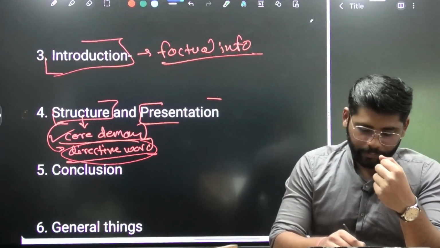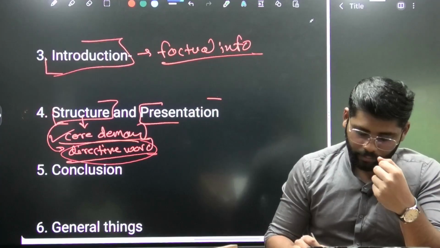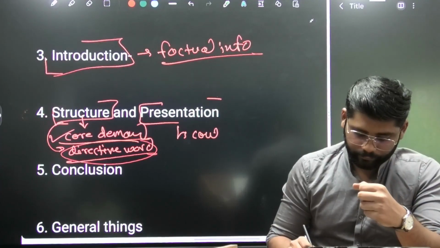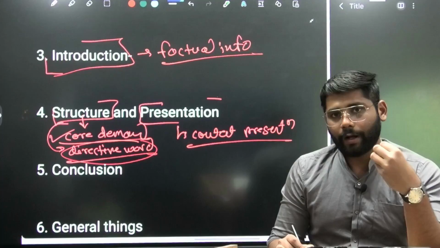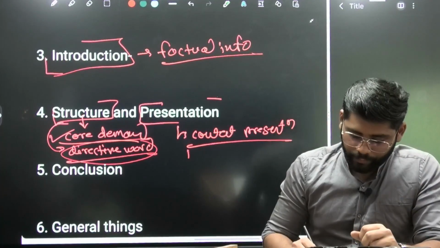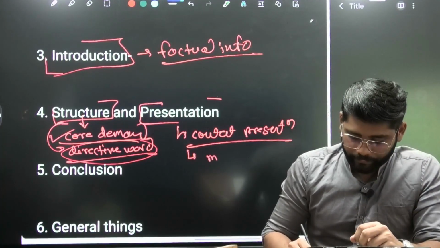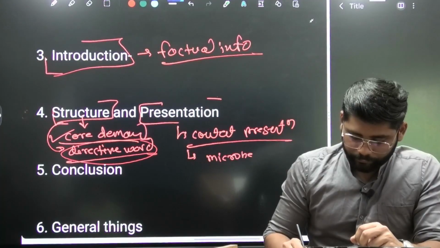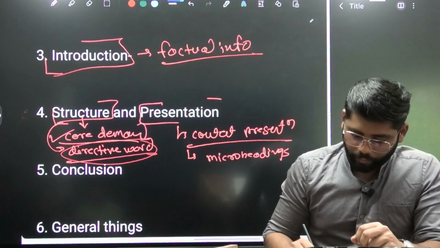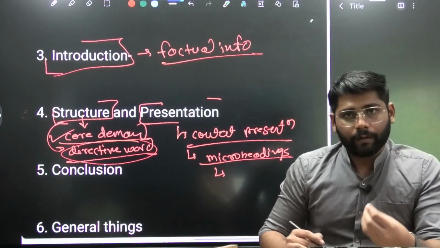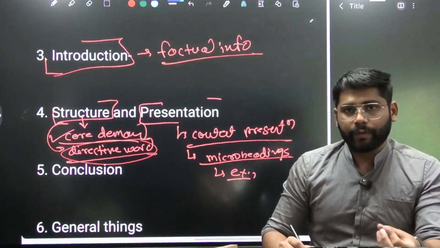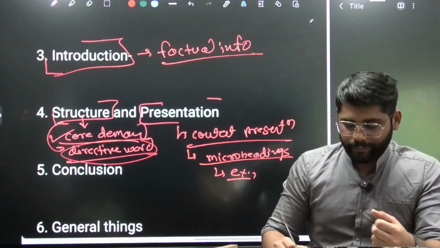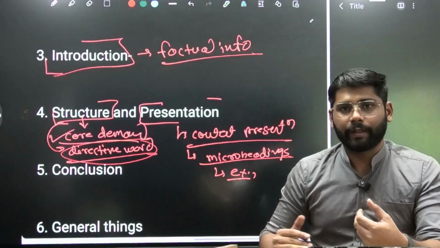Then the second part of the answer presentation is the content presentation. So when it comes to content presentation, again we are going with one standard approach, that we are going to write the micro headings, and these micro headings will be expanded with the help of an example, or if we don't have an example, then we simply explain that particular theme.